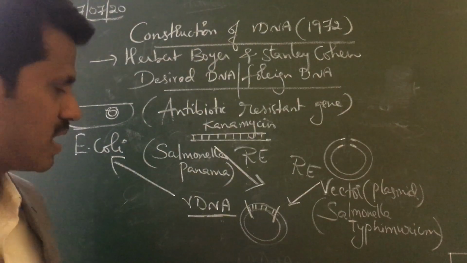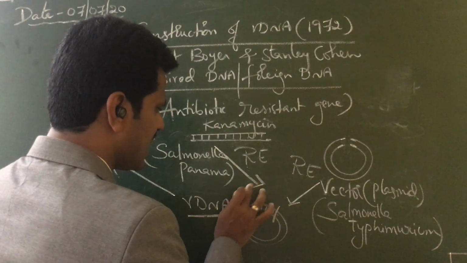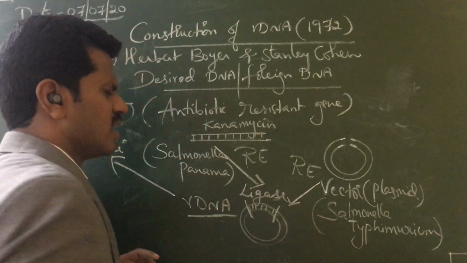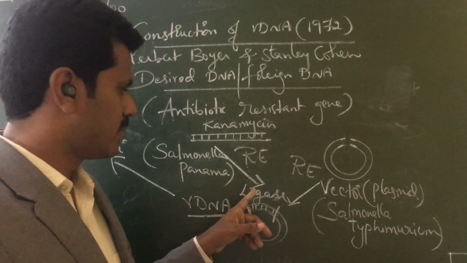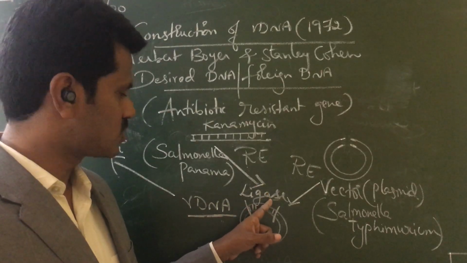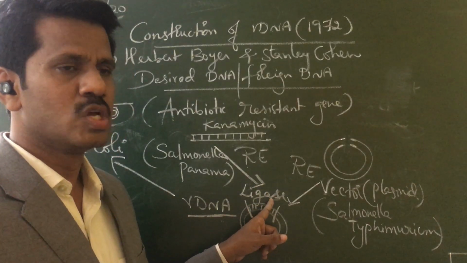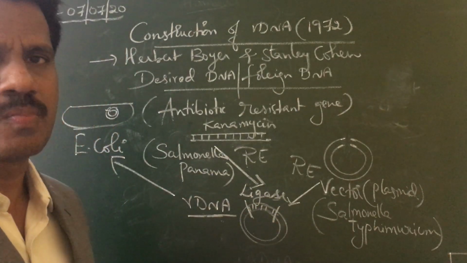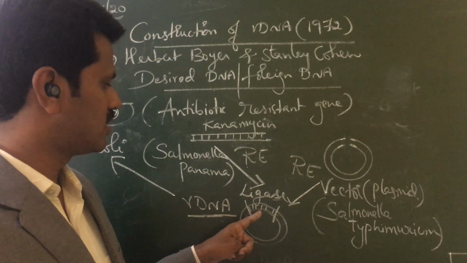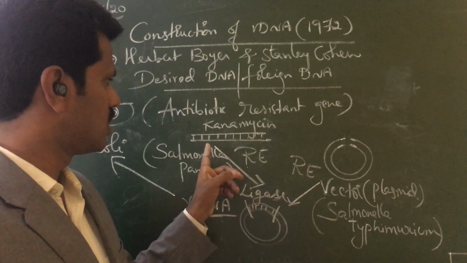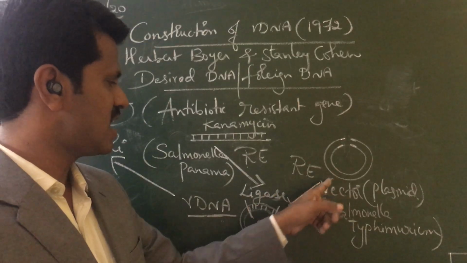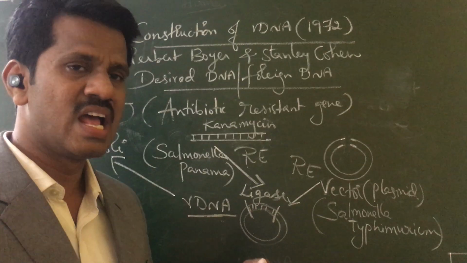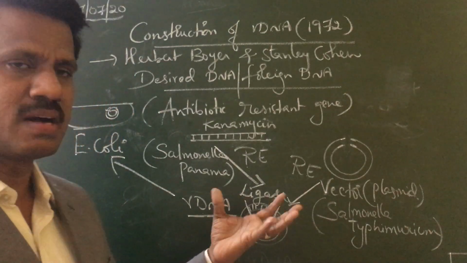Insertion requires an enzyme called ligase. We have studied this in first year, in the enzymes topic of the biomolecules chapter, where we studied different enzymes. This ligase forms the phosphodiester bond between the two different genetic materials. So the antibiotic resistant gene and the vector can be joined in the presence of the enzyme called ligase. Ligase is just like a gum or Fevikwik.